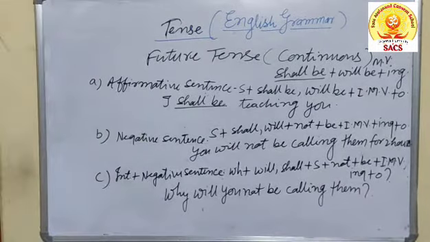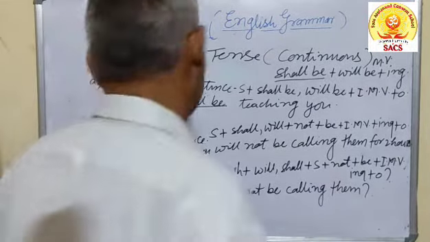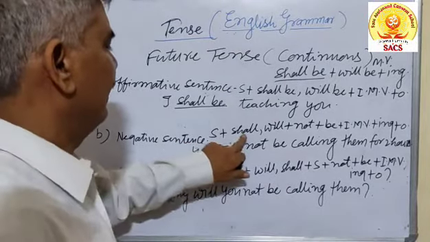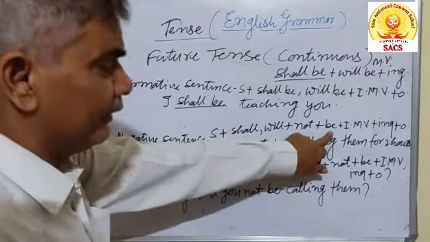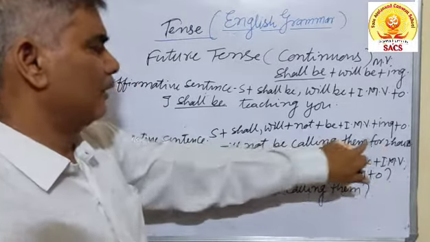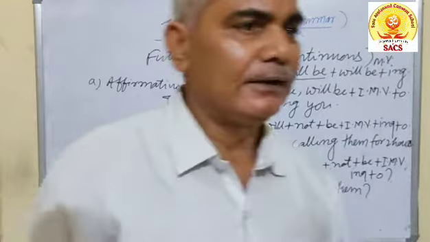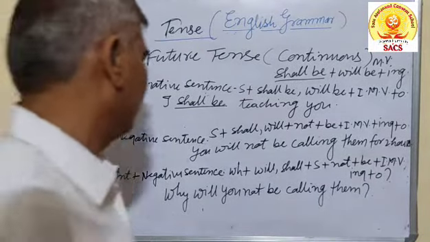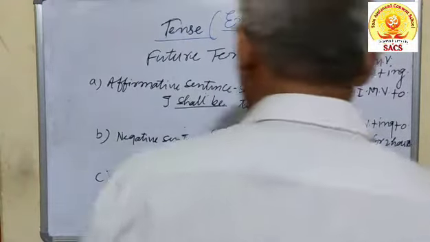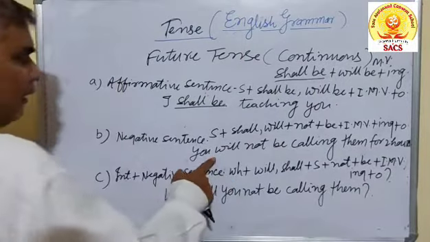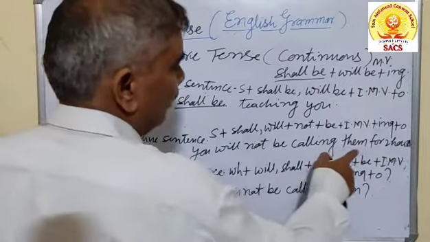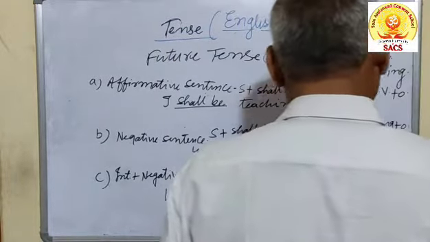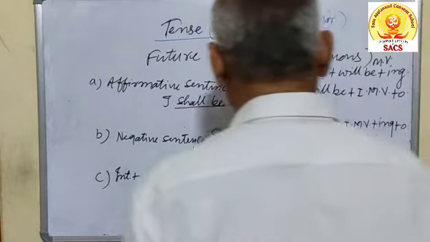But there is some surety in the second sentence. In a negative sentence: subject plus shall or will plus not plus be, then the first form of the main verb plus ing, later on the object. So this is the clear-cut process of the negative sentence. Example: you will not be calling them. This is enough.